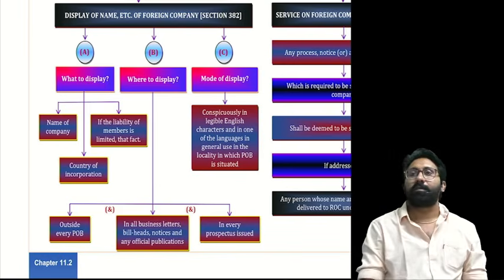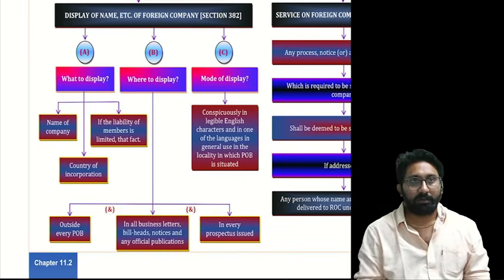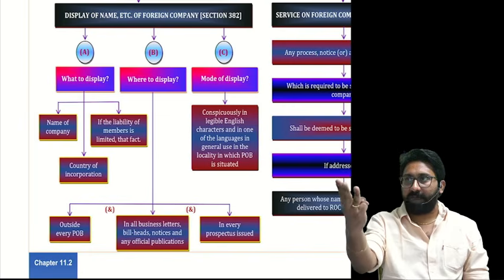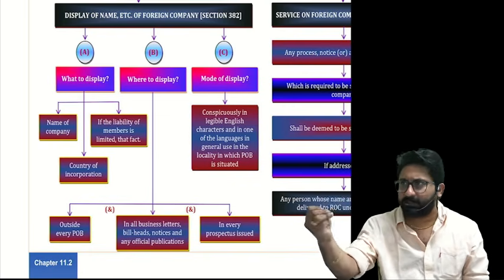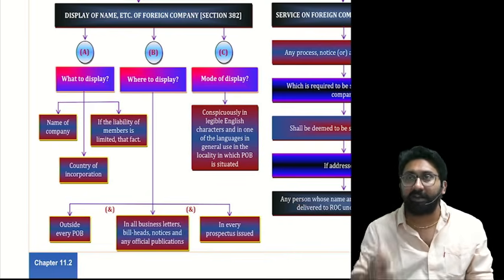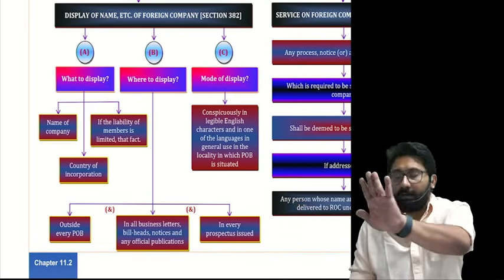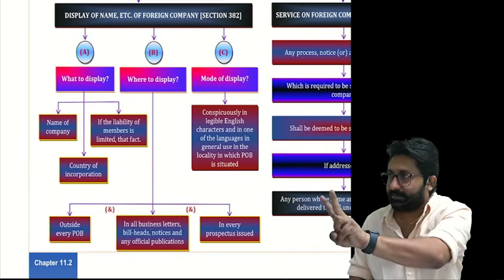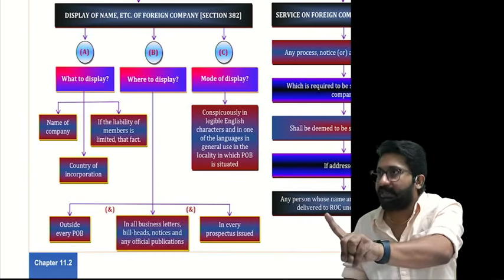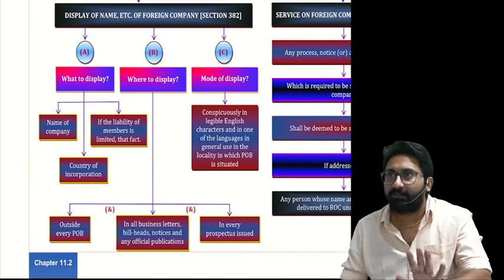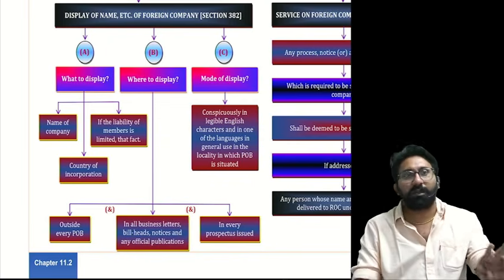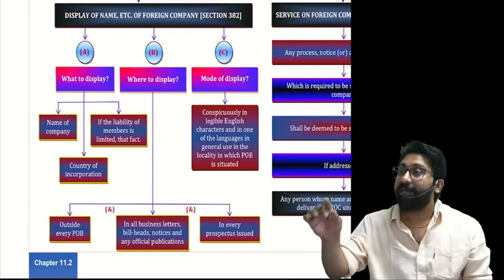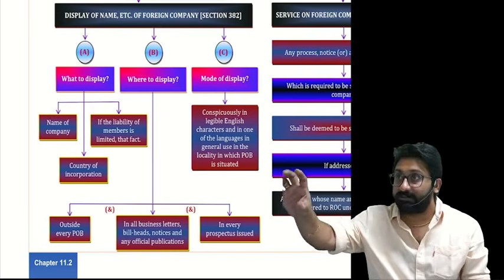Name, country, liability. 3 places: outside the place of business, documents, prospectus. Third one is very important. It should be in 2 languages: one in English, another in the local vernacular language, and it should be legible and conspicuous.